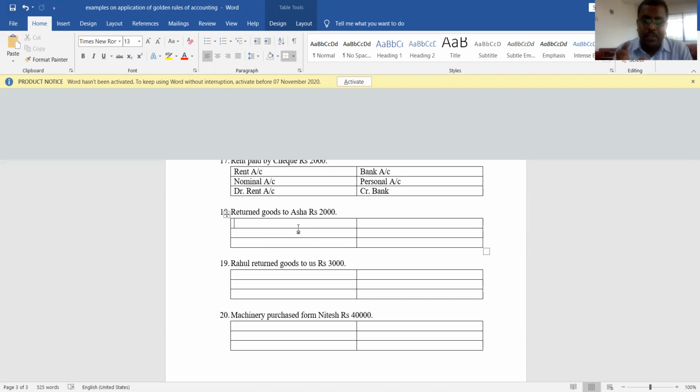In my next video, again, I will try to come up with some unique kind of transactions, because I wanted to make that foundation very perfect. Once you are perfect with the basic aspects of accounting, that is, what are the debit and credit rules of accounting and how to apply them, then further tasks become very easy. That is the reason I am taking a number of transactions as examples for applying these debit and credit rules of accounting. We'll continue it in my next video. Thank you so much.